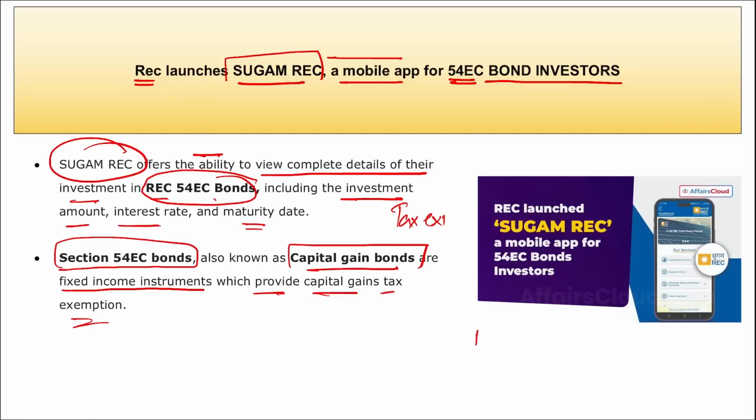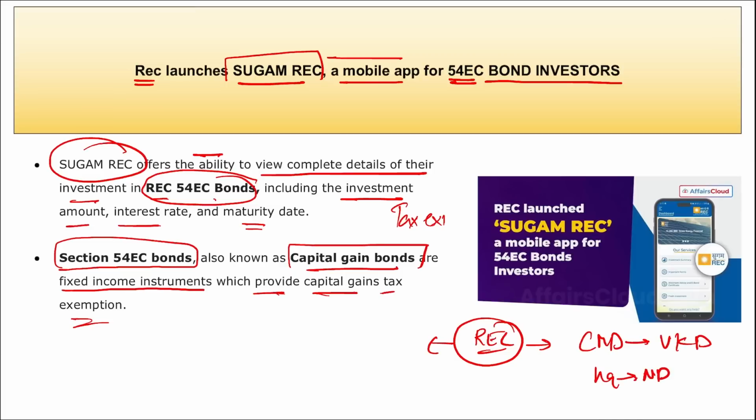Next thing, if we talk about REC, Rural Electrification Corporation Limited, directly we can say they have launched these bonds for the investors, 54 EC, that are your capital gain bonds, and they are tax free bonds. If we talk about REC, who is the chairman and managing director here? Vivek Kumar Devangan. Headquarter is in New Delhi and it was established in 1969.